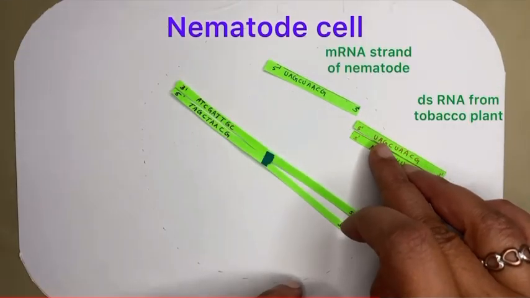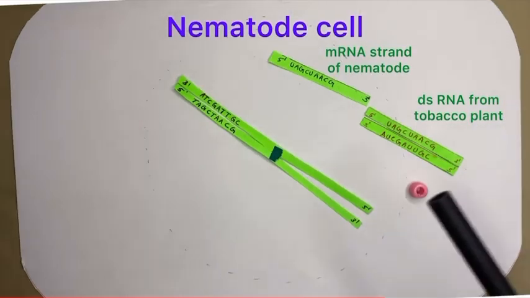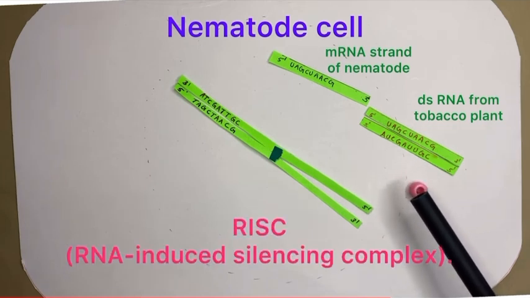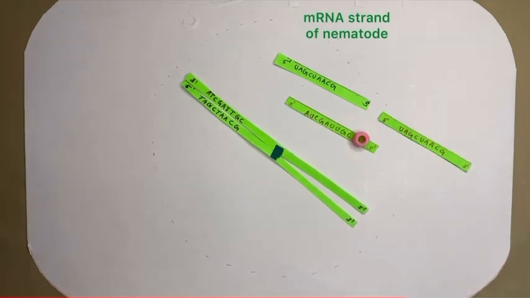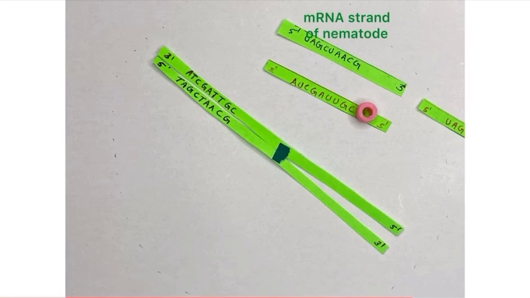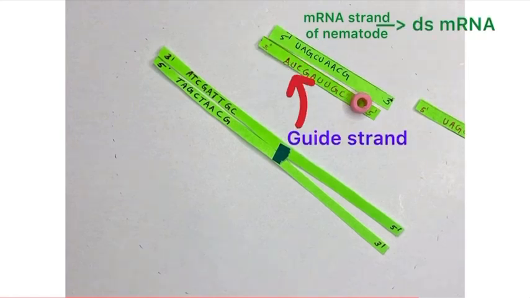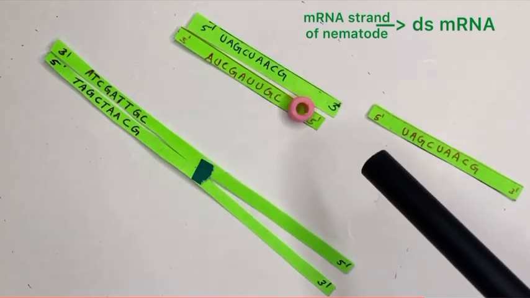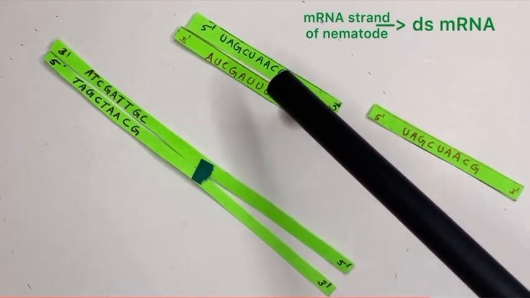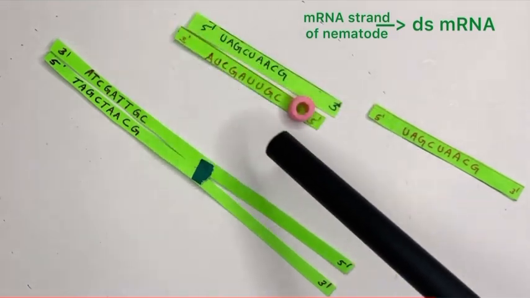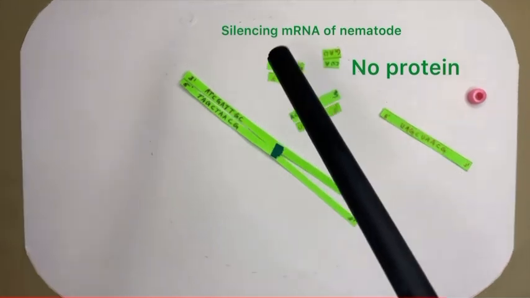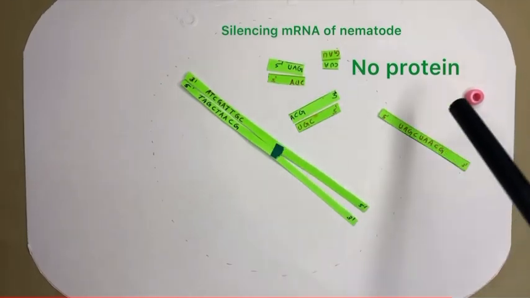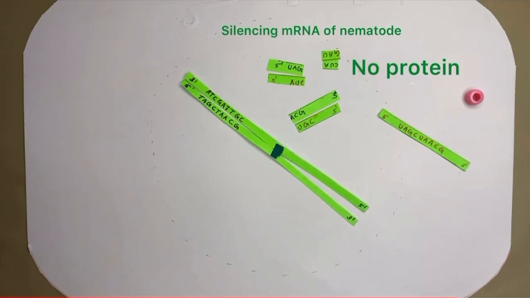The double-stranded RNA then binds to an enzyme complex called RISC, the RNA-induced silencing complex. Here, the two strands of the double-stranded RNA separate. One floats away while the other remains attached to RISC. This strand is called the guide strand. The guide strand binds to the mRNA through complementary base pairing, bringing the whole RISC to the mRNA. The RISC complex then cleaves and degrades the mRNA, preventing it from being translated into protein.